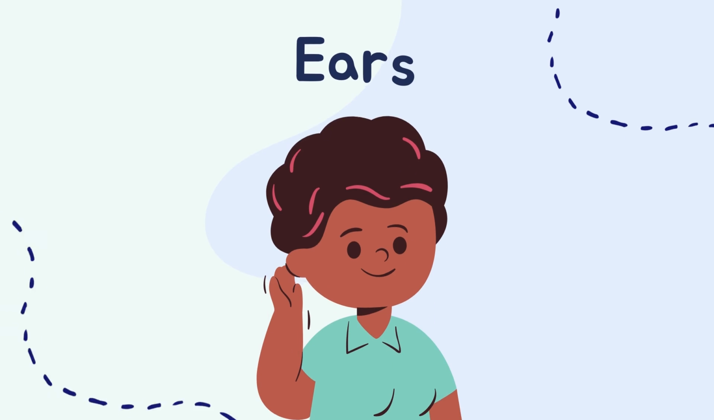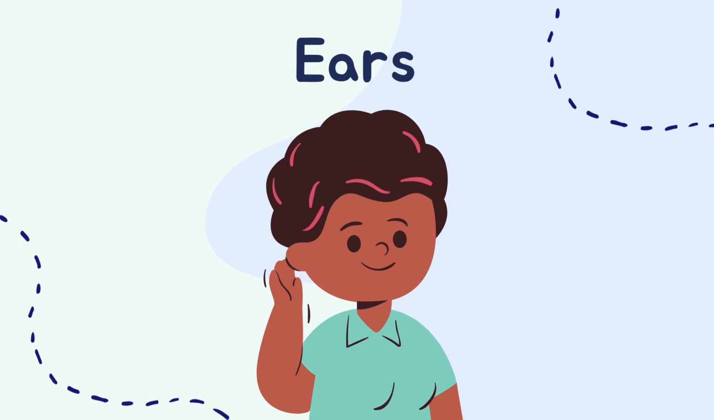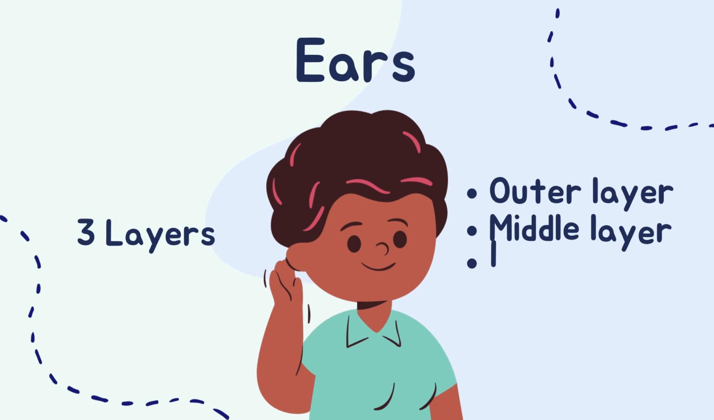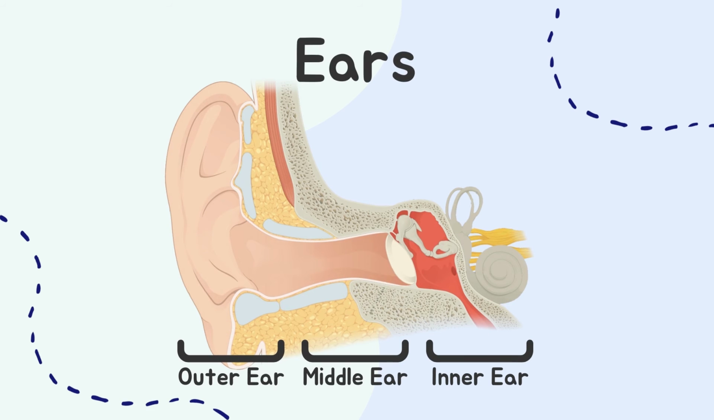Now let's learn more about our ears, since the ears are a very important part in how we hear sound. The ear consists of 3 layers: outer, middle, and inner ear. All 3 are important in moving the sound waves along. There are also other parts in the ear that help with hearing sounds.